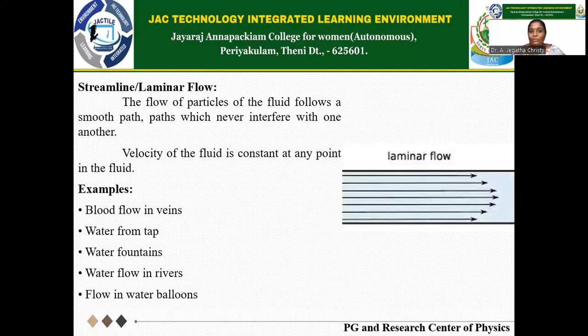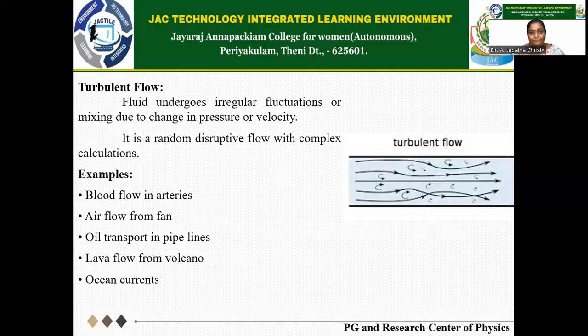Streamline flow is nothing but the flow of particles of the fluid which follows a smooth path, where the paths never interfere with one another. So the velocity of the liquid is constant at any point of the liquid. For example, water from the tap. If you are measuring the velocity of the water inside the tap, it is constant at any point. Other examples are blood flow in veins, water fountains, water flow in rivers, and flow in water balloons.